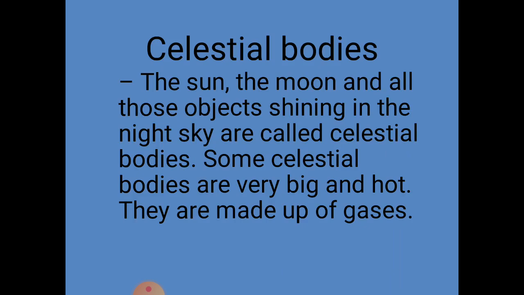It happens because the light of the sun is so bright that it does not allow us to see other objects in the sky. Means during daytime the sun shines so brightly that other tiny celestial bodies cannot be seen in the sky.